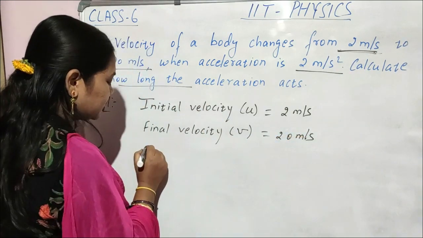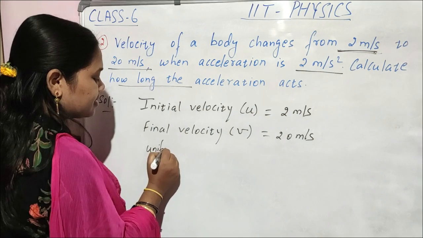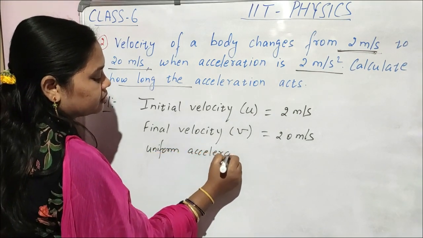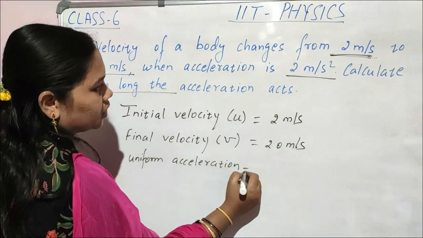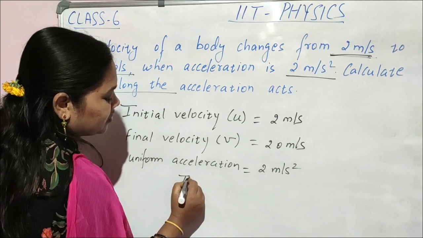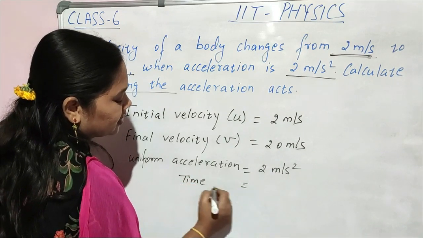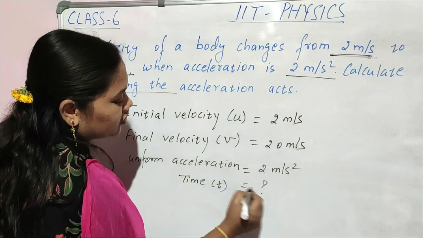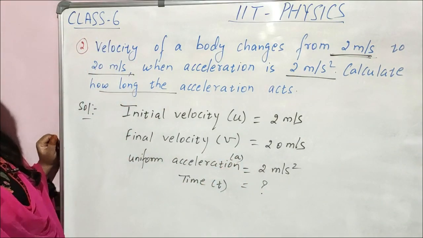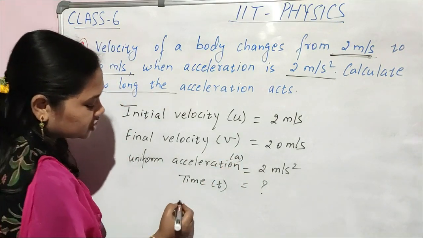And acceleration is given: 2 meter per second square. Time t you have to find. So we will use the first equation of motion.